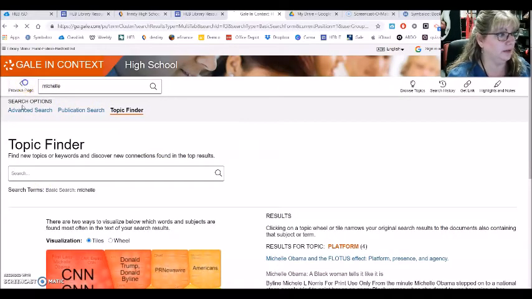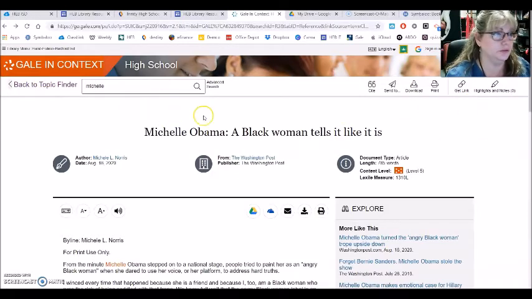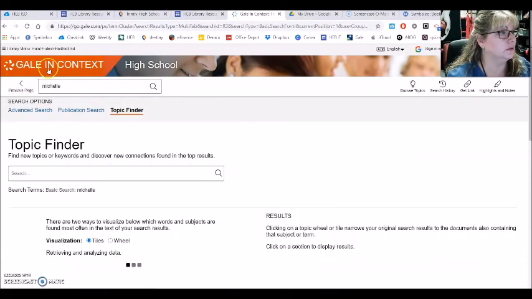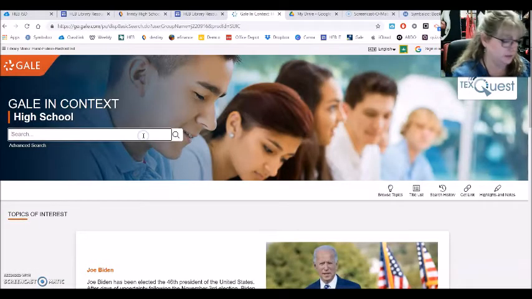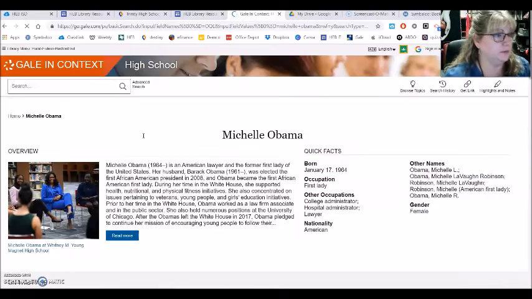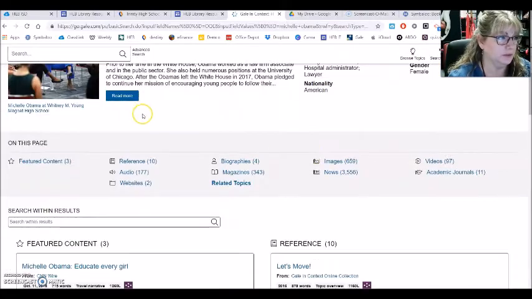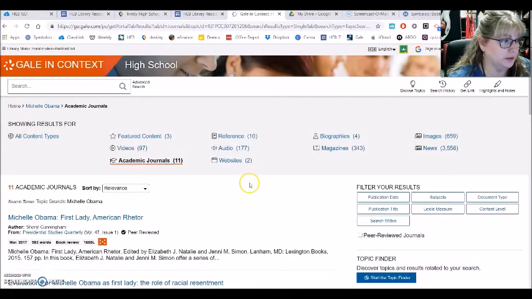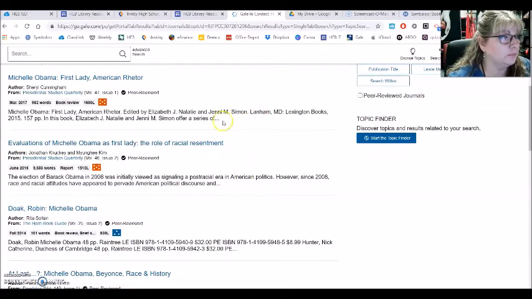I want to go back to my first search. So I think if I click Gale in Context, I'm back at the beginning. Yes. Okay. So this time let's specify we want Michelle Obama, since they're both very famous. And oh, this is nice. It does give you an overview and it knows exactly which person you're looking for. And so you can read that. Then we get back into this where all of the different types are broken down. So academic journals might be another source besides just a biography that would be helpful.